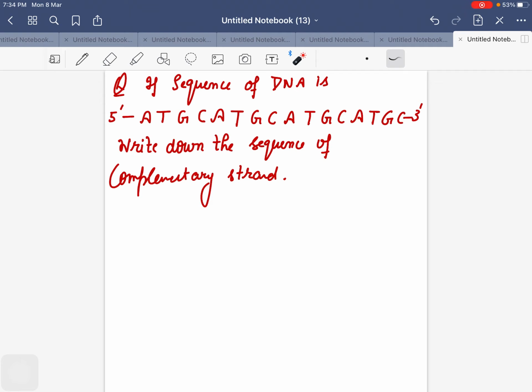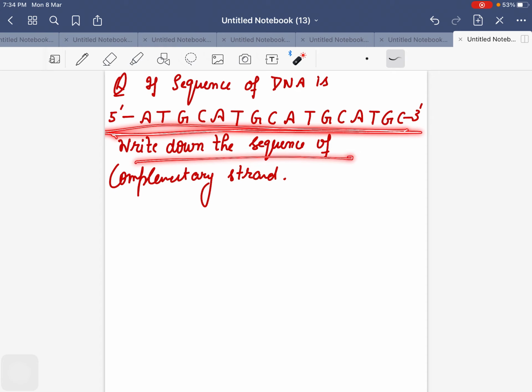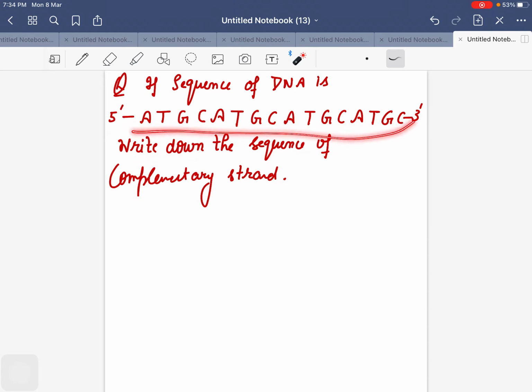If the sequence of DNA is given in the 5' to 3' direction in the given strand, write the sequence of the complementary strand in the 5' to 3' direction. I am telling you, where we make a mistake is that we start writing it like, if this is the A T, then this will be the 3' end, T, that will be A, C, G, right, then T, like this.